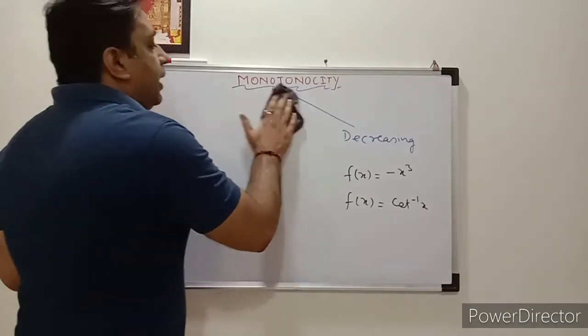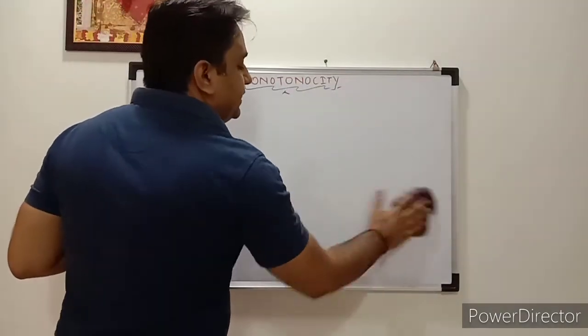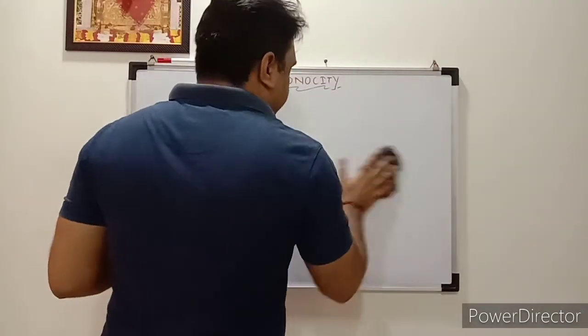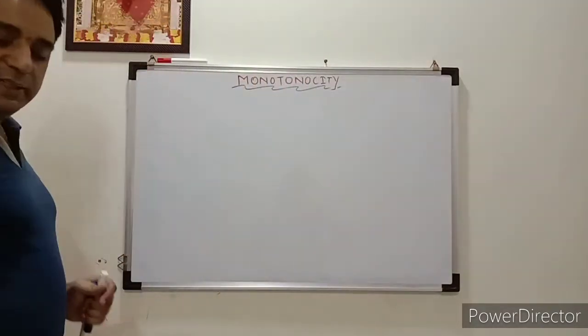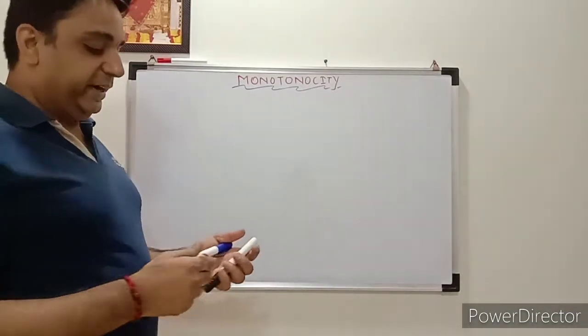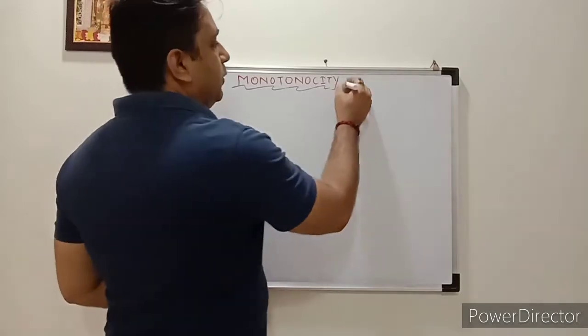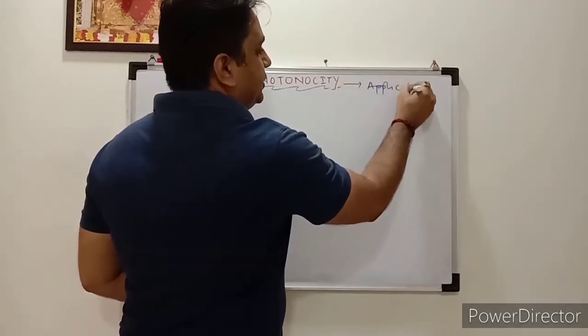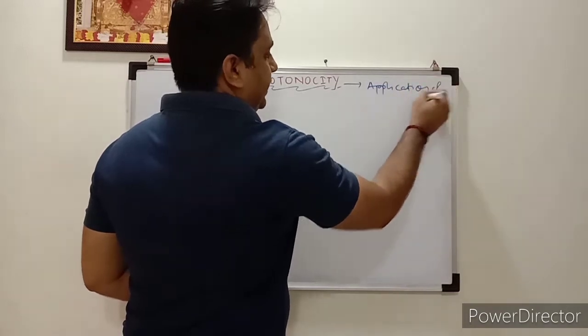Now how do we find whether the function is increasing at a point or not? As you know, monotonicity is one of the applications of the derivative, correct?